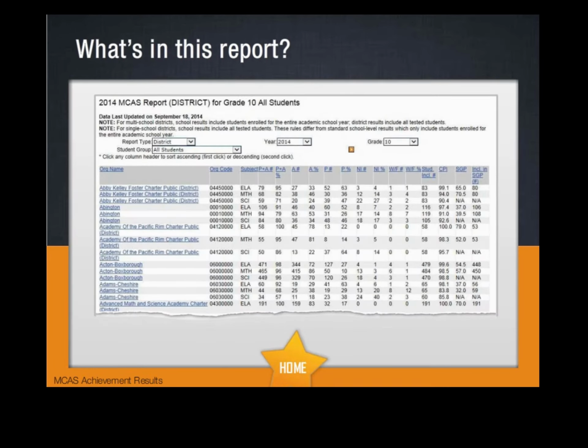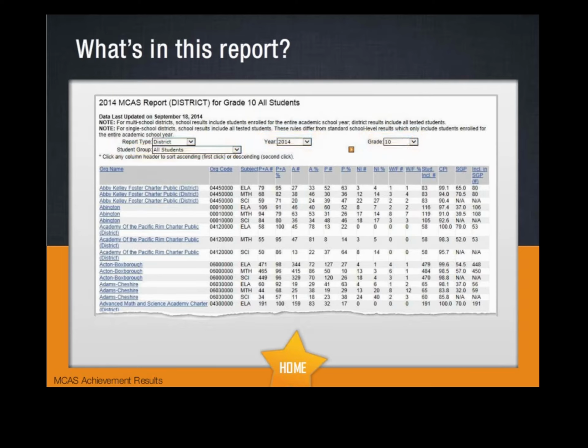This report shows the MCAS achievement levels, CPI score, and student growth scores for students tested in each subject area. The data is initially displayed for the most recent school year for grade level 10 and for all districts in the state, but can easily be displayed for all schools or collaboratives by changing the options at the top of the report. Also note that users can examine different school years, different grade levels, and different subpopulations.